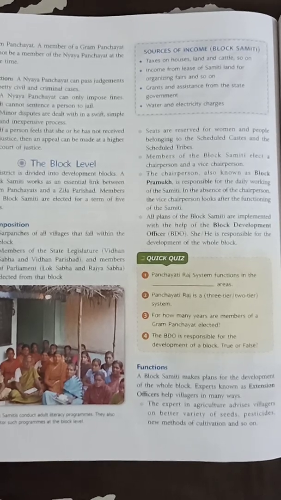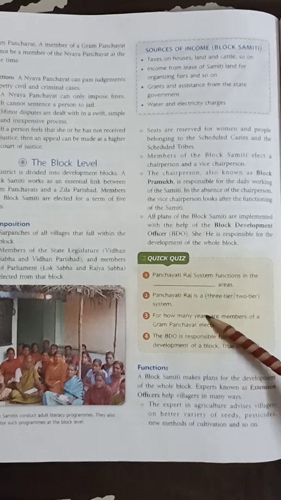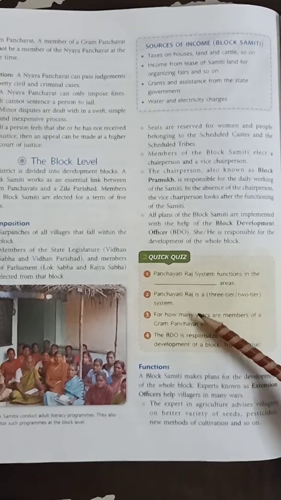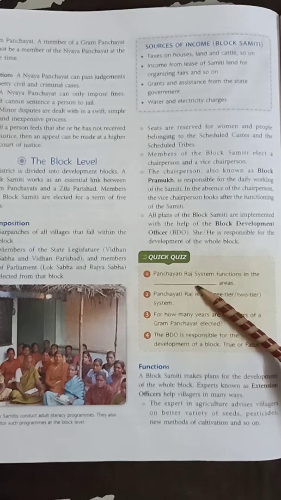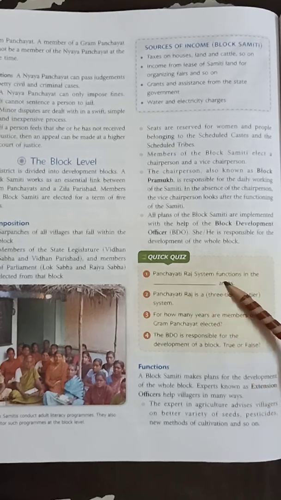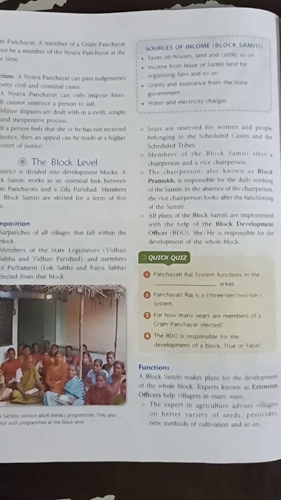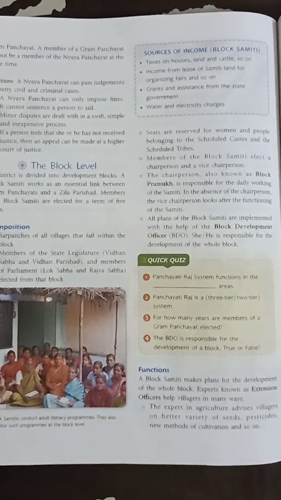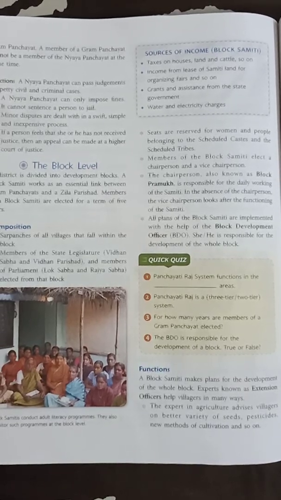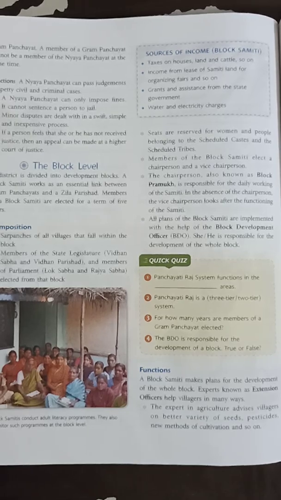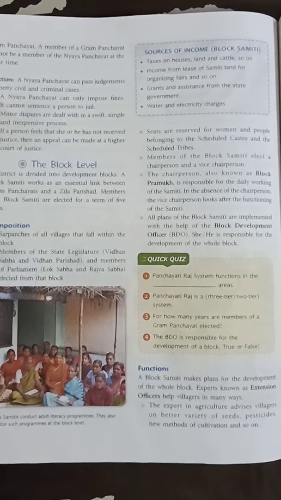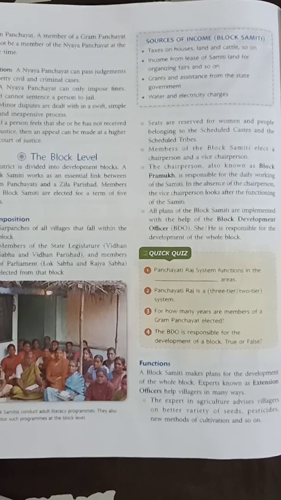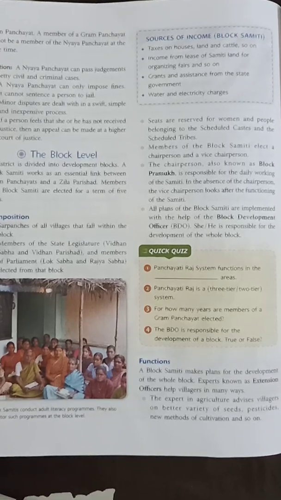Now come to the quick quiz. The first question is, the Panchayati Raj system functions in the dash area. I think you all know the answer: the Panchayati Raj system functions in the rural areas. Second question, Panchayati Raj is a dash system.